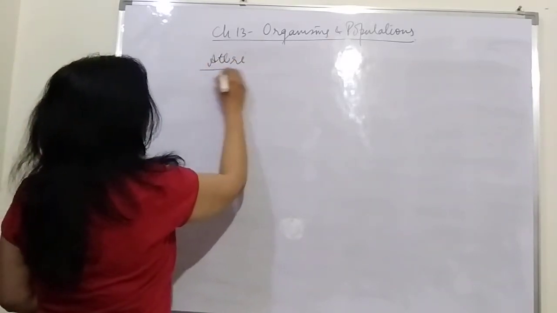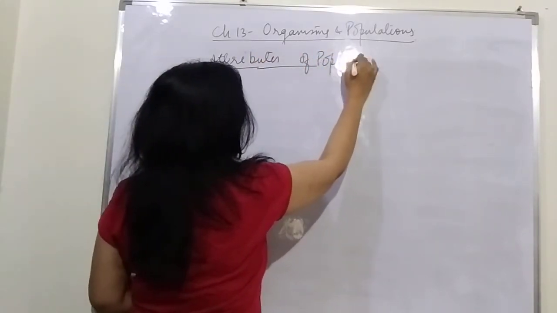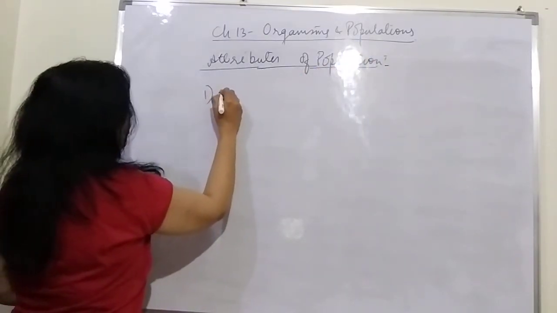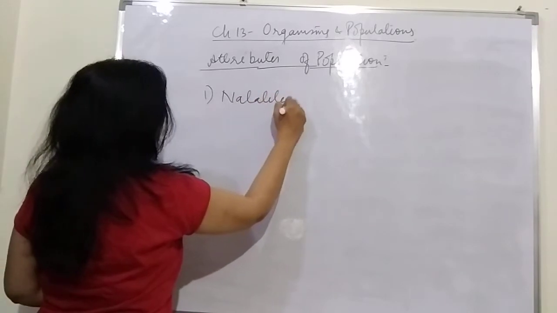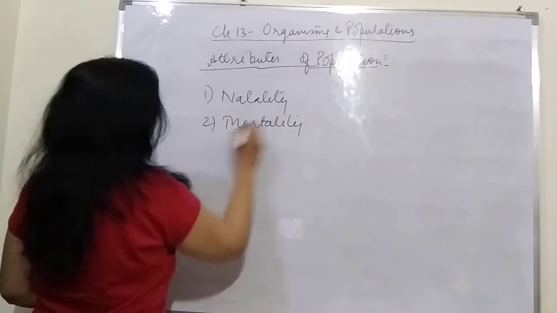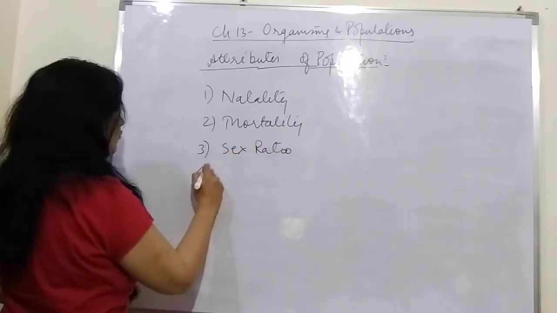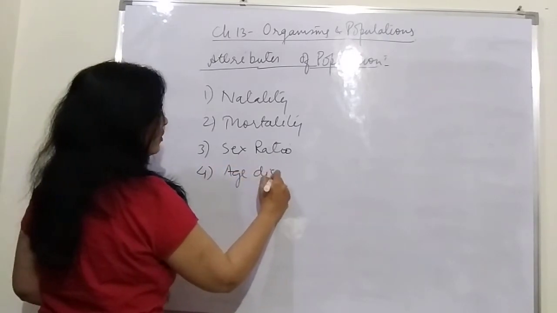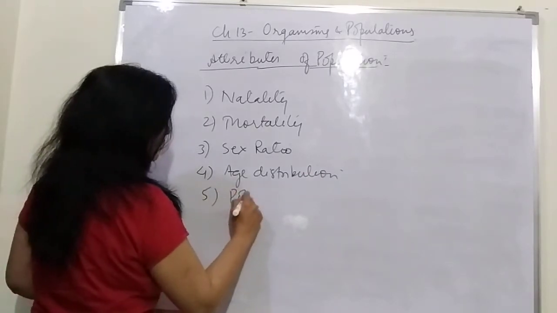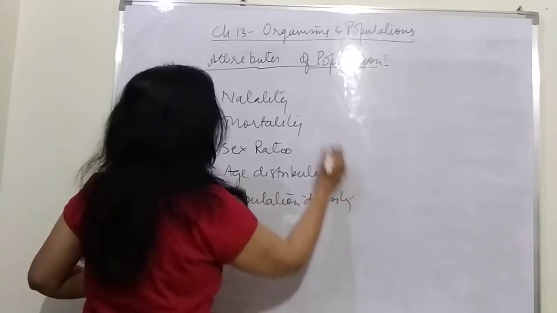So our next topic will be attributes of population. Attributes of population include number 1, natality. Number 2, mortality. Number 3, sex ratio. Number 4, age distribution. And the 5th one is the population density. These are the 5 attributes of the population.